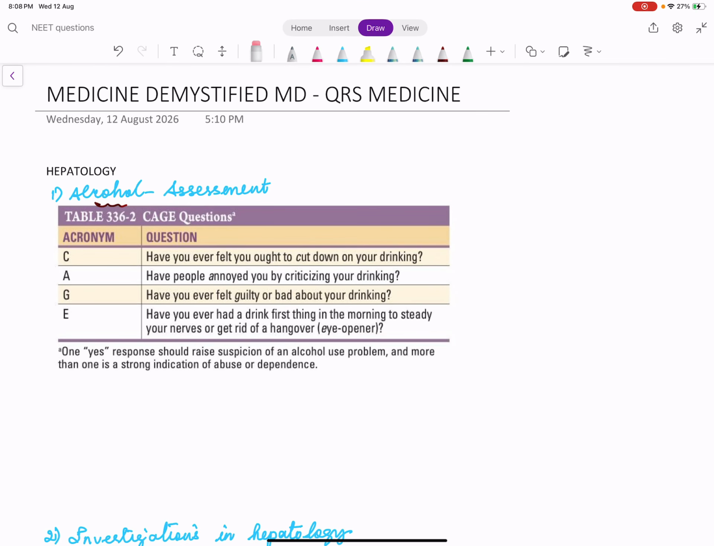Good morning. In today's QRS medicine series, we are discussing hepatology. This may be useful for people who are preparing for NEET PG or NExT exams. Alcohol is very important in hepatology because one important disease affecting the liver is alcoholic liver disease.